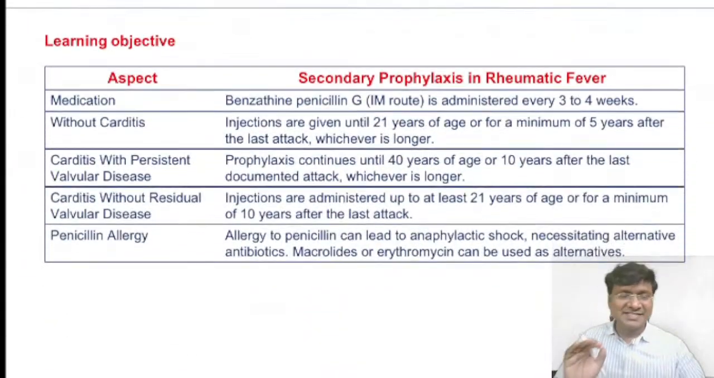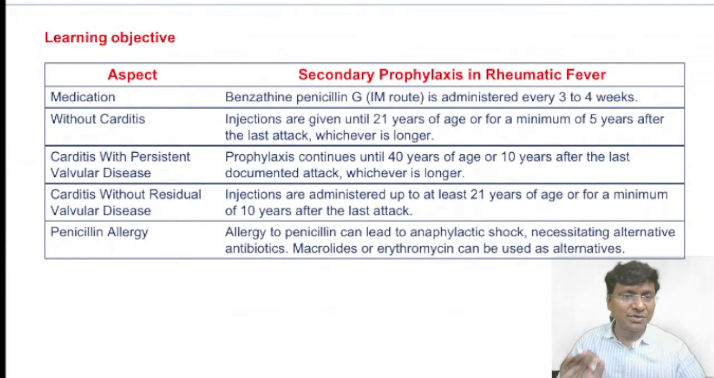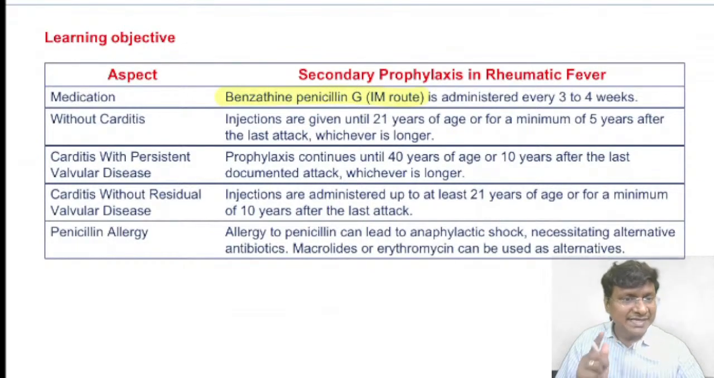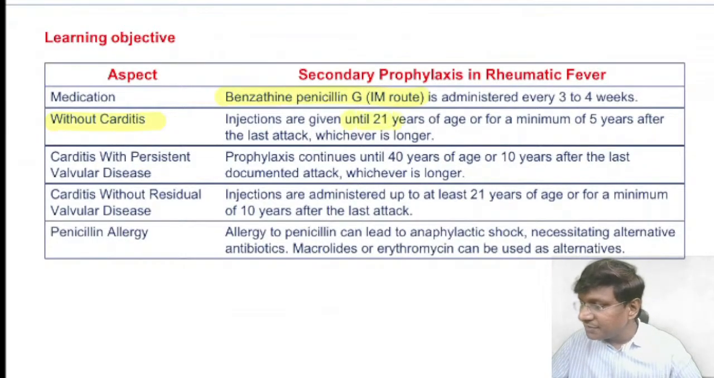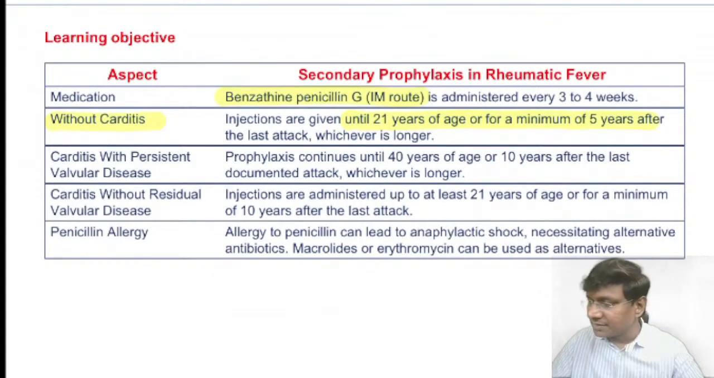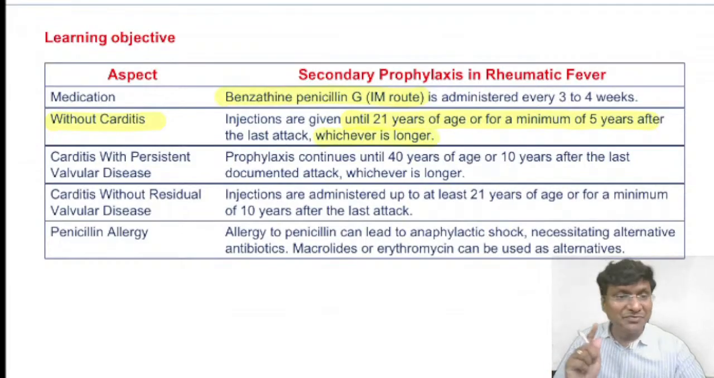Now, this table is very, very important, guys. You need to know the rheumatic fever prophylaxis, how long we give. The prophylaxis is by injection benzathine penicillin. If the patient is not having carditis, then you need to give injection benzathine penicillin until 21 years of age, or for a minimum of 5 years after the last attack, whichever is longer. That is very, very important. So that is without carditis.